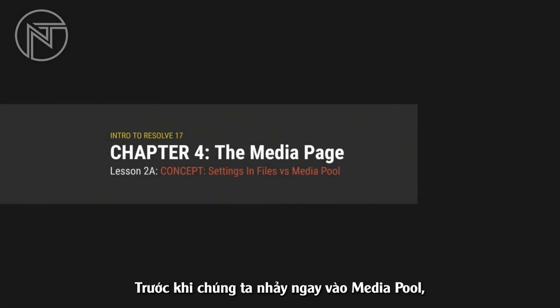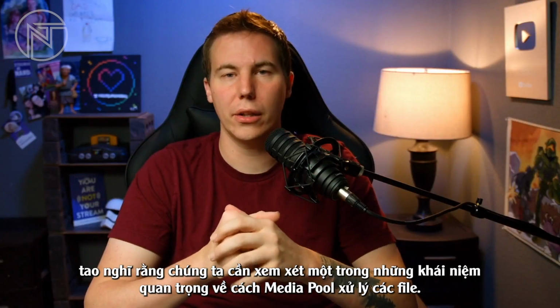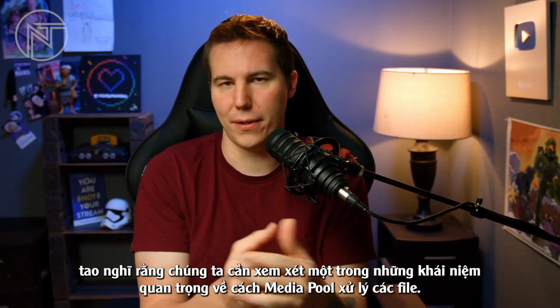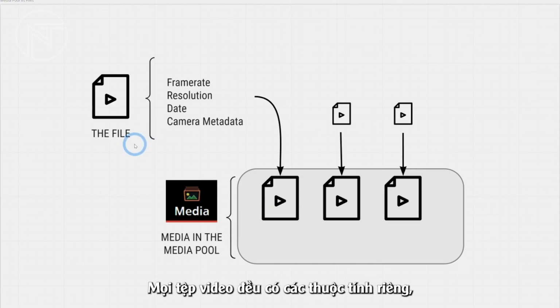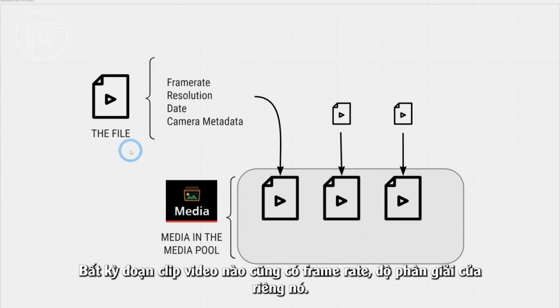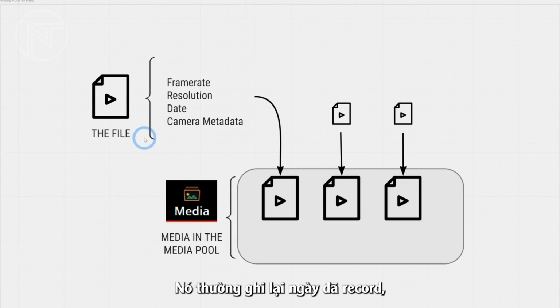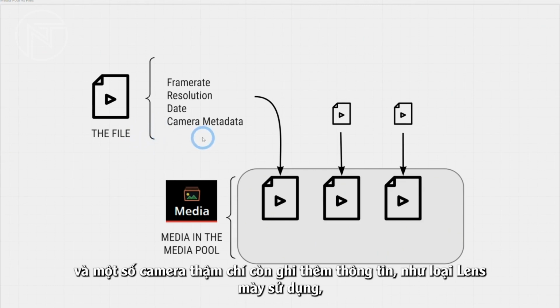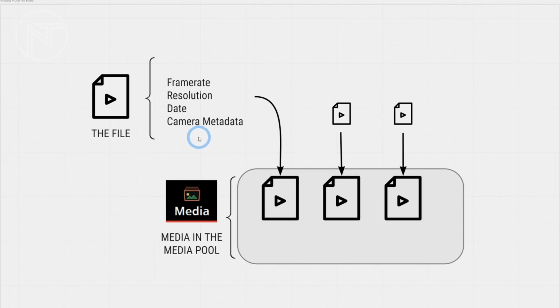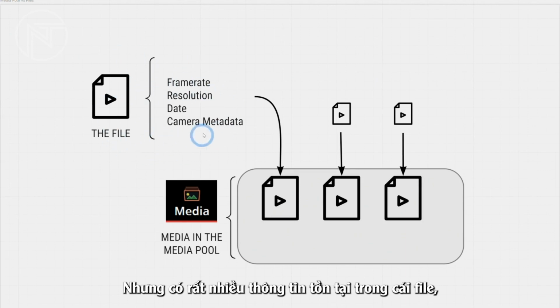Before we jump right into the media pool, I think it's important that we take a look at one of the major concepts of how the media pool treats files. So every video file has its own properties, and those are determined by how you record it. Any video clip has its own frame rate, resolution. It usually captures the date it was recorded, and some cameras will even write additional information like the type of lens you use, the time of day, whatever scene it is. It just depends on your camera. But there's a bunch of information that lives in the file.